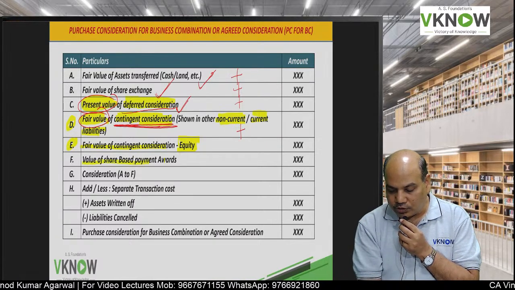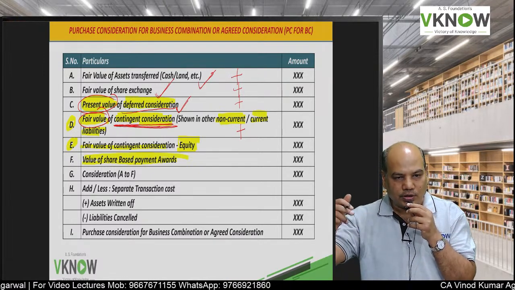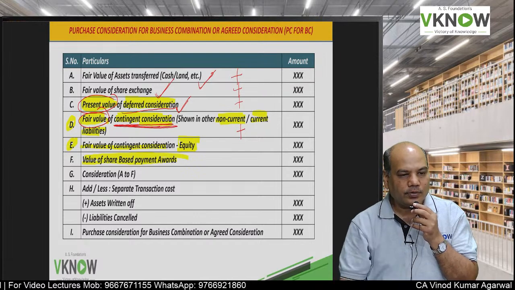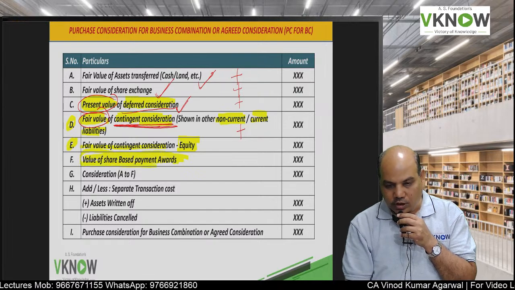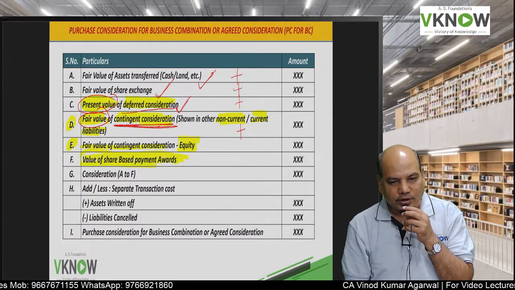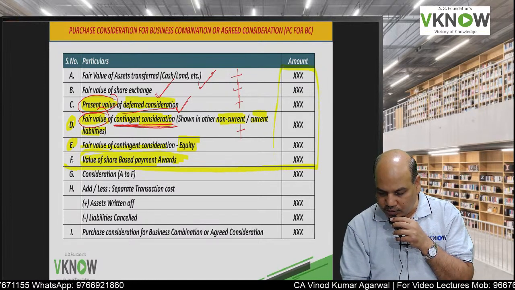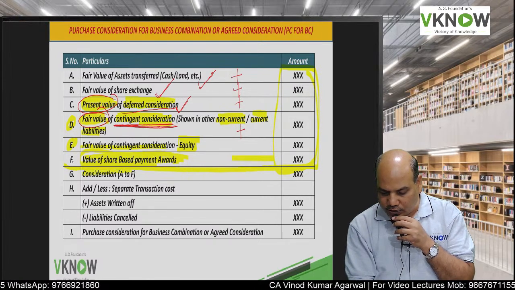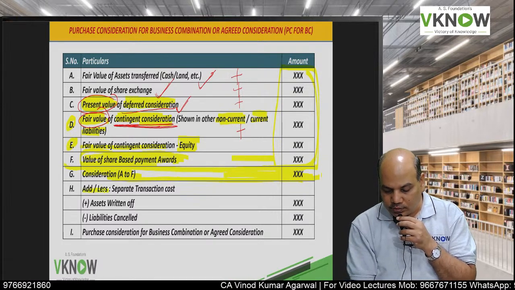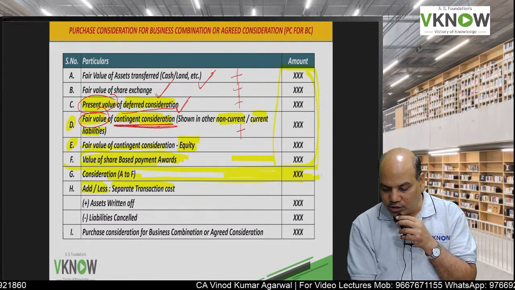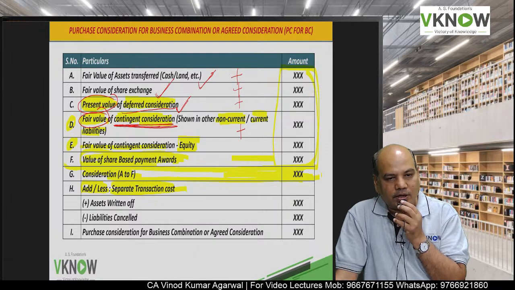Then there can be the value of a share based payment award also. The acquirer company may agree to issue shares to the employees of the acquiring company. So this I am going to discuss after some minutes, how to do the calculation of this, highly tested in your exam. So then we'll take a total of point number A, B, C, D, E, F, that is consideration. So usually you will get adjustments up to this only, but there can be some additional adjustment for separate transaction cost, STC.